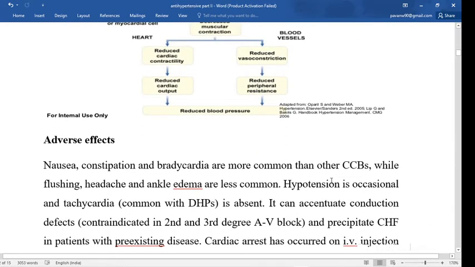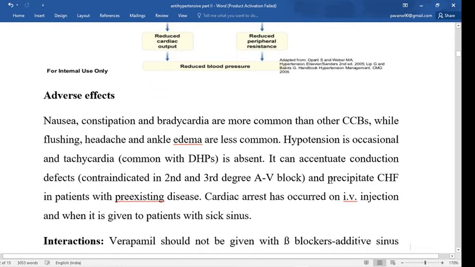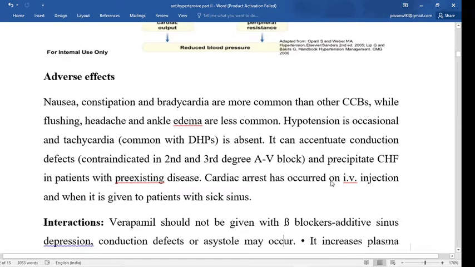Now we see the adverse effects. Adverse effects are nausea, constipation, bradycardia, meaning decrease in heart rate, flushing due to the vasodilation, redness, headache and ankle edema. Hypotension is occasional, and tachycardia is absent. It can accumulate conduction defects and precipitate congestive heart failure.